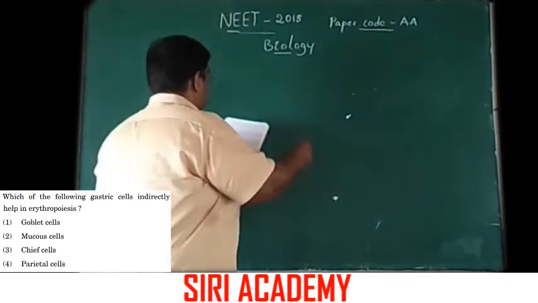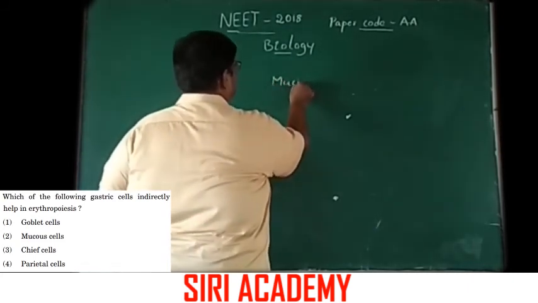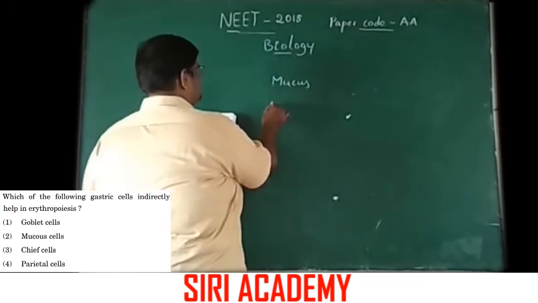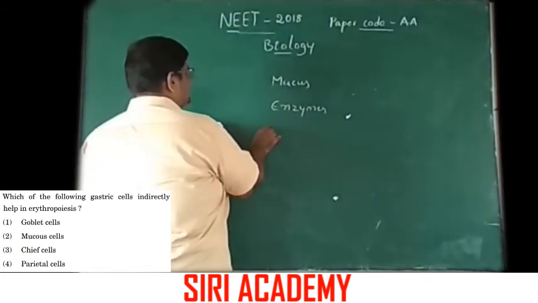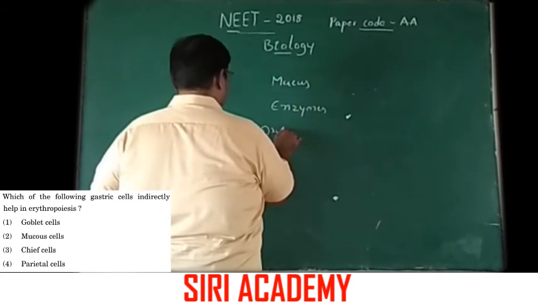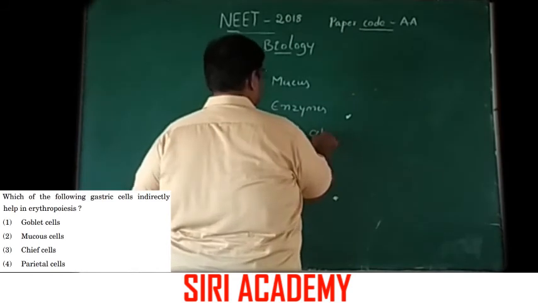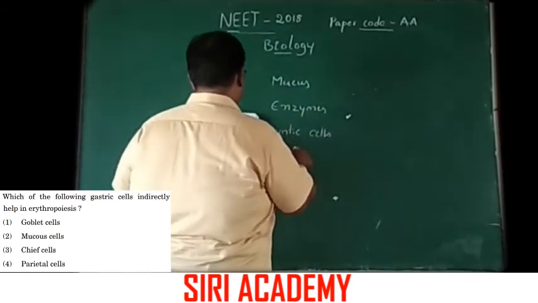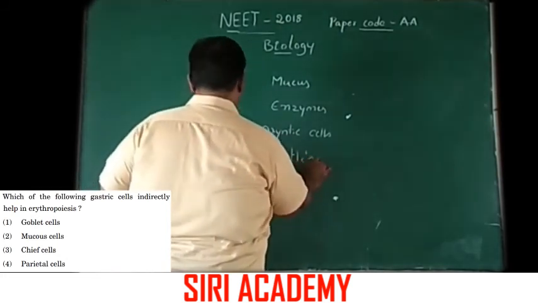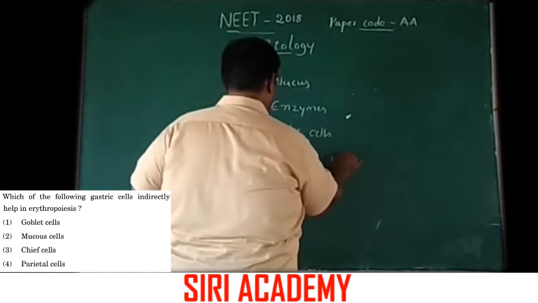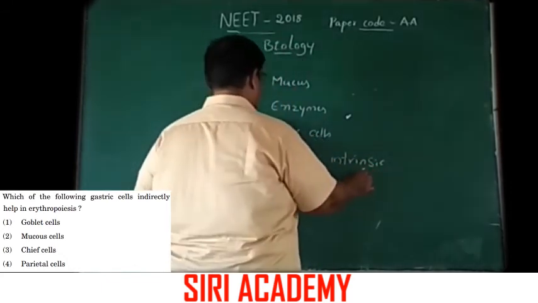Here these goblet cells and mucus cells produce the mucus, and chief cells produce enzymes, and parietal cells are also called oxyntic cells, and these cells secrete Castle's intrinsic factor.